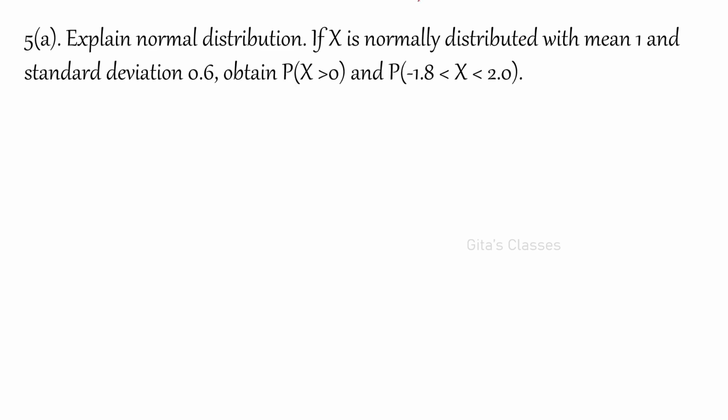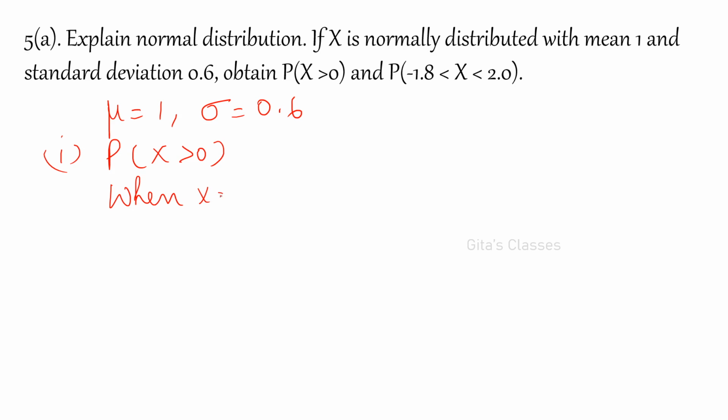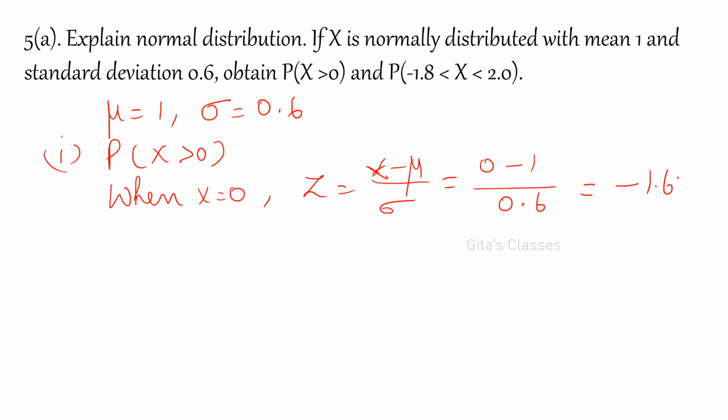And the second part: if X is normally distributed with mean 1, so mean is equal to 1, and sigma is equal to 0.6, standard deviation is 0.6. So what is the first part? P of X greater than 0. So this is what is asked. Whenever X is given, you have to change to Z. So when X is equal to 0, Z is equal to X minus mu by sigma, which is equal to 0 minus 1 by 0.6, which is minus 1.67.